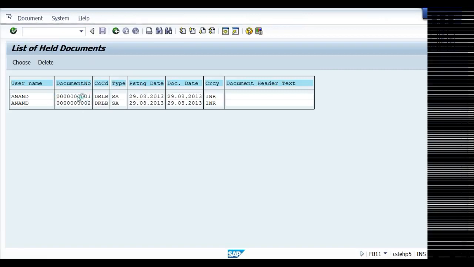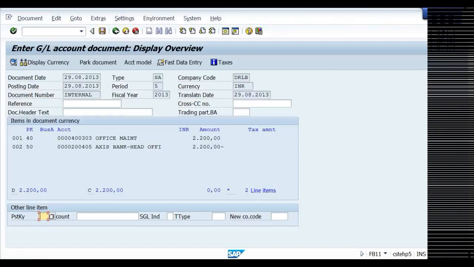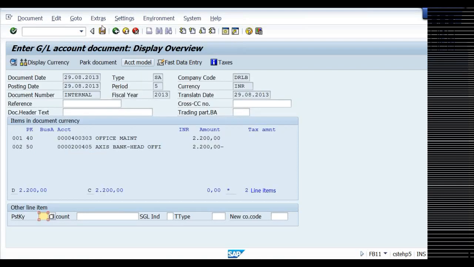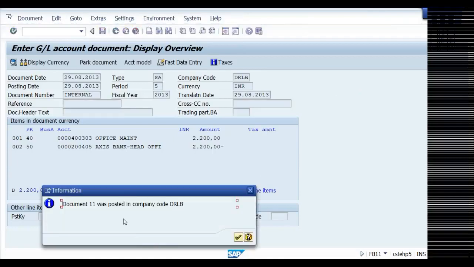Double click on document number 1, and if any changes are there, you can make changes. You can change the amount, everything. Everything is okay, so I'll save it, post. Document 11 was posted. The 10th document, the parked document, was deleted, so the 10th number will not be taken. The system has taken 11.